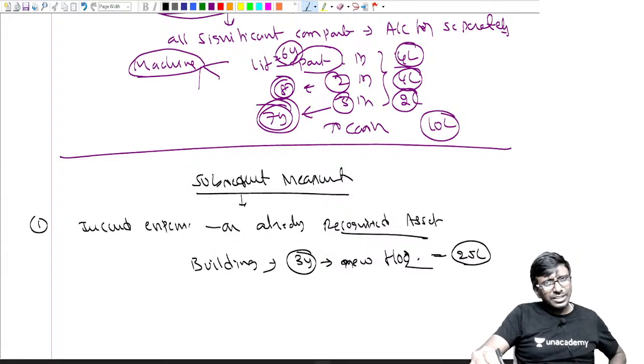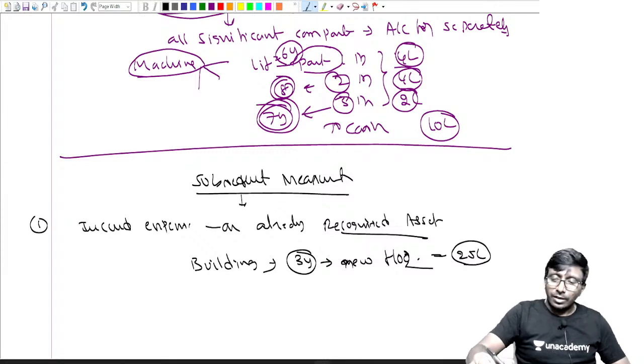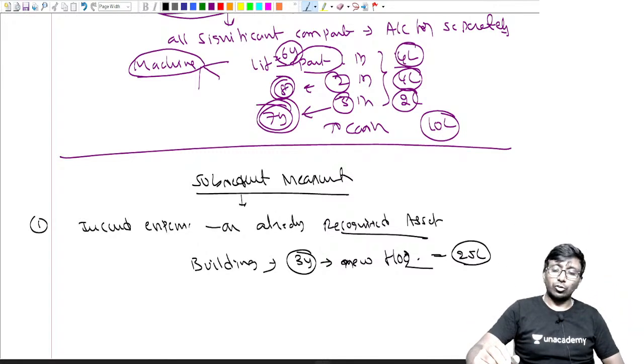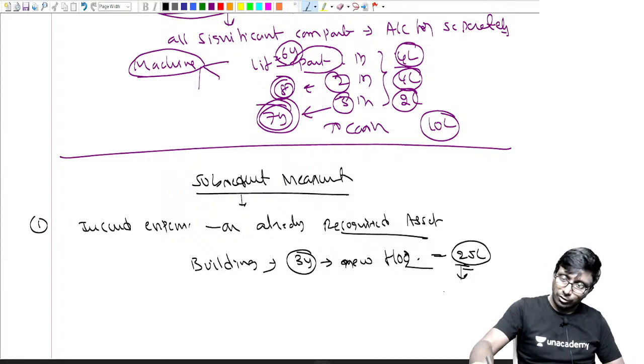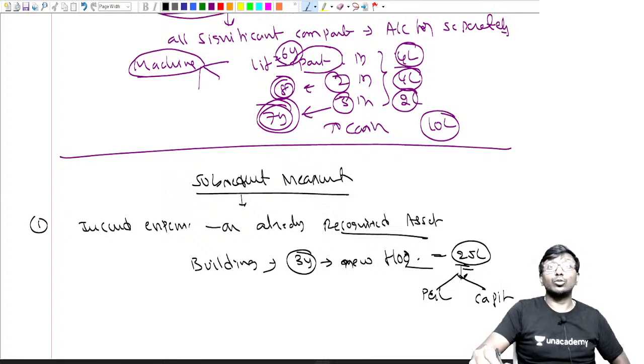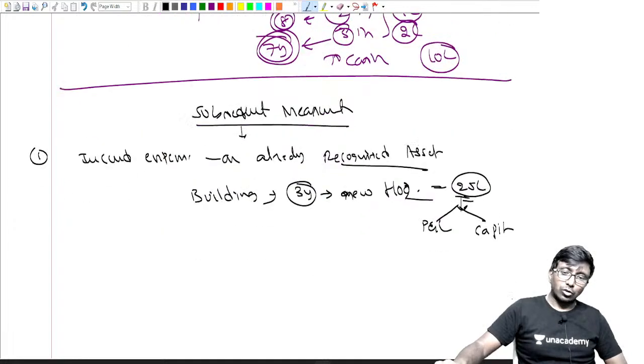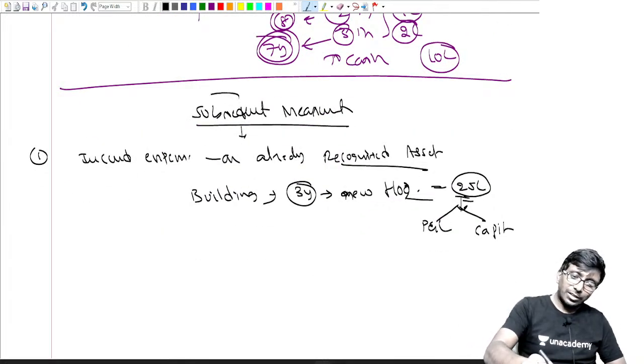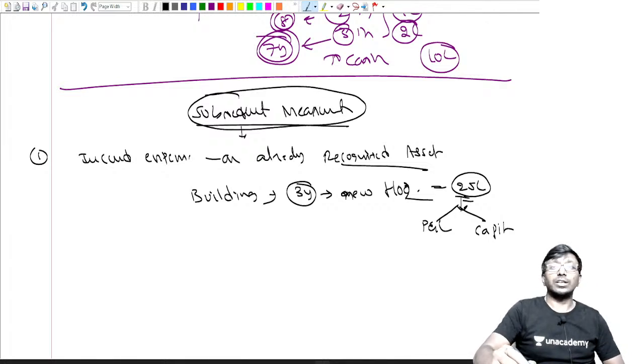Is it a new building? No, it is not a new building, sir. It is same old building. On the old building only, I spent some more money, sir. Now, 25 lakh rupees shall I charge to profit and loss, or shall I capitalize? That is the question which comes to mind. So here the question is whether to capitalize the subsequent expenditure or does it need to be charged to profit and loss? That is only the question.